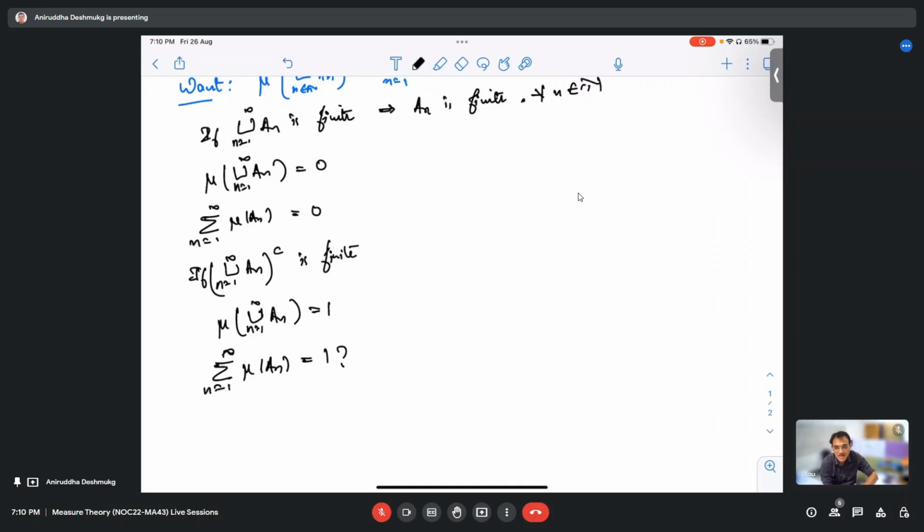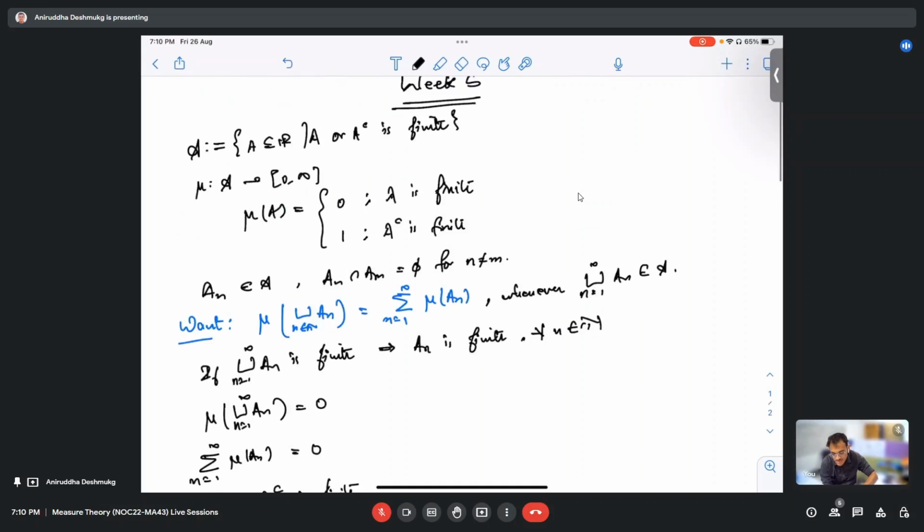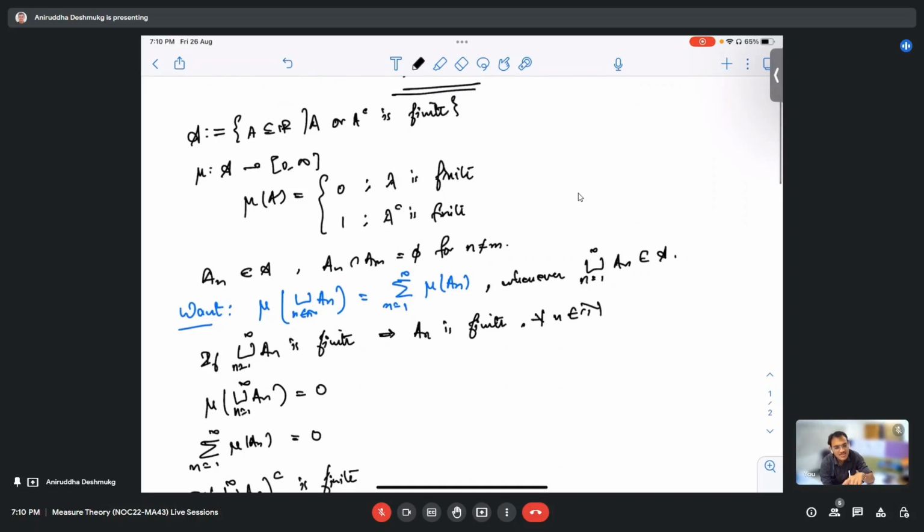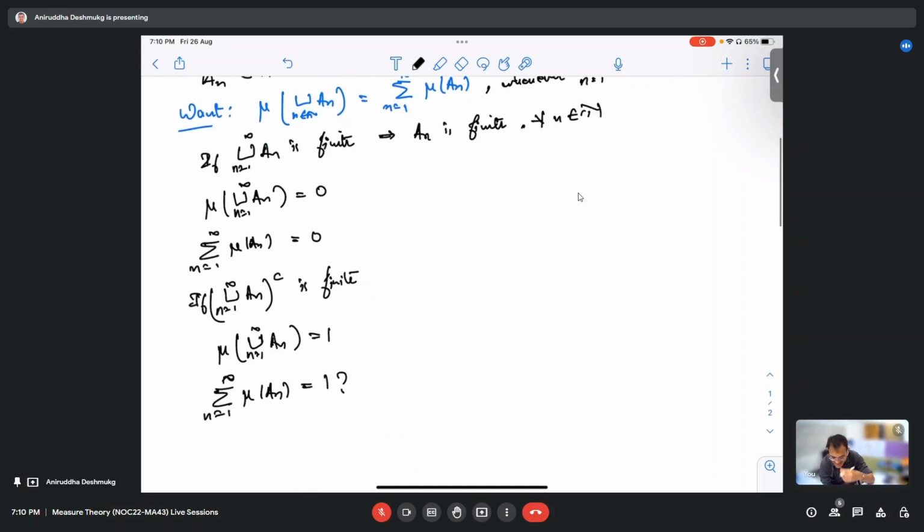Yeah, outer measure is only given once we have a measure on an algebra, then we can extend it to all subsets. I think this is why this example was given, right? After this, there was another exercise to check the outer measure about this. Yes, exactly. Yeah, I remember. Okay.